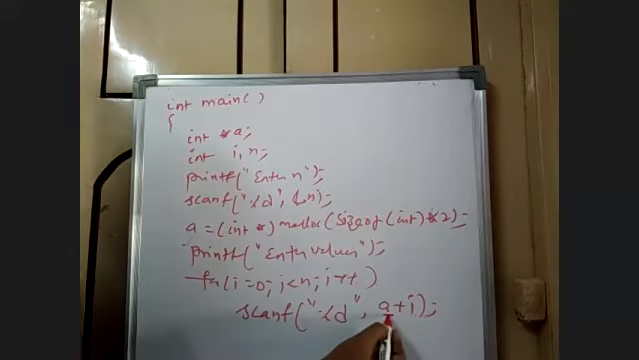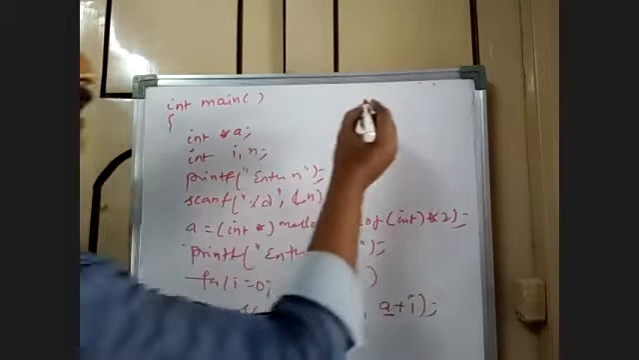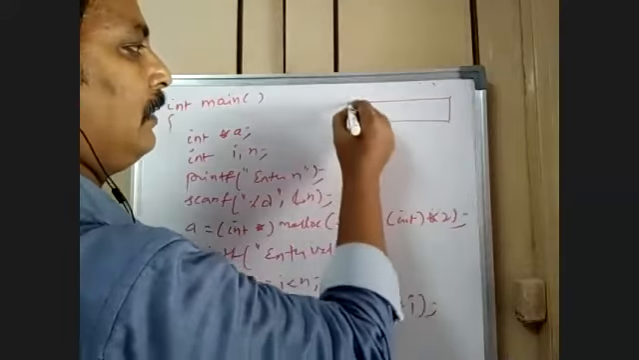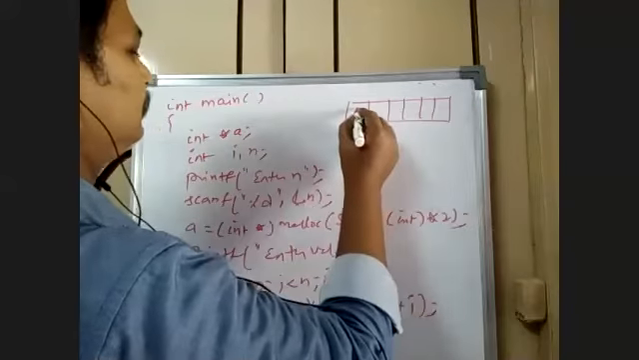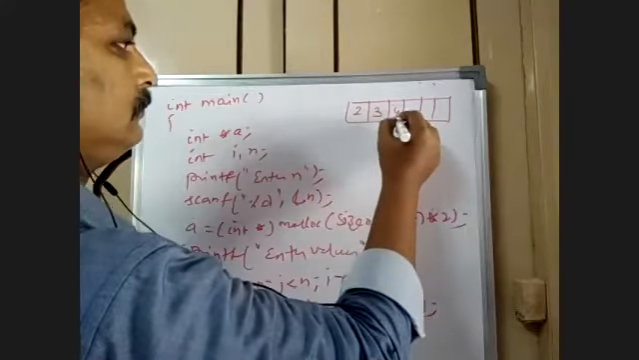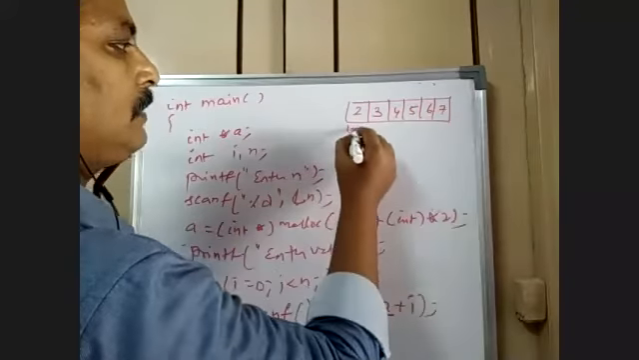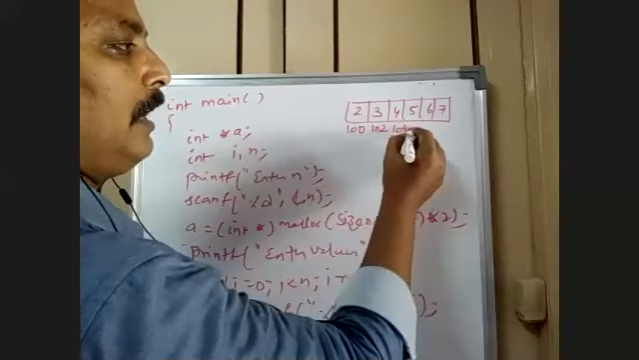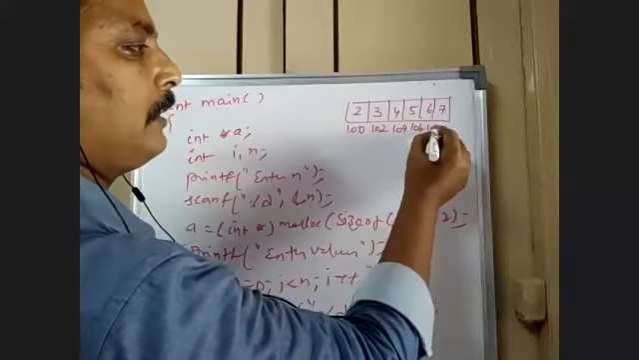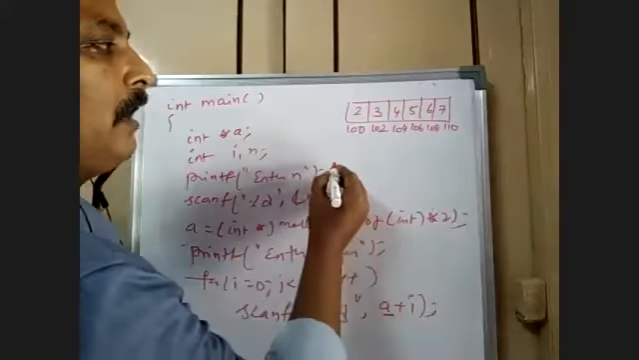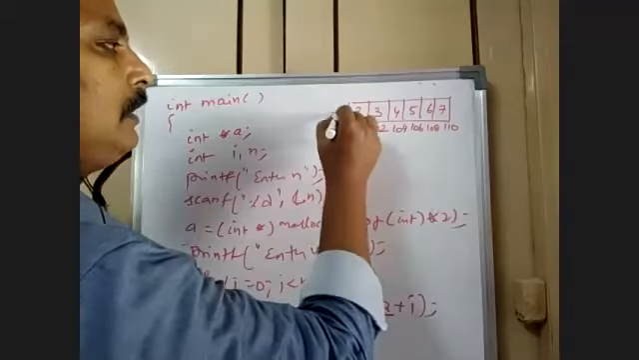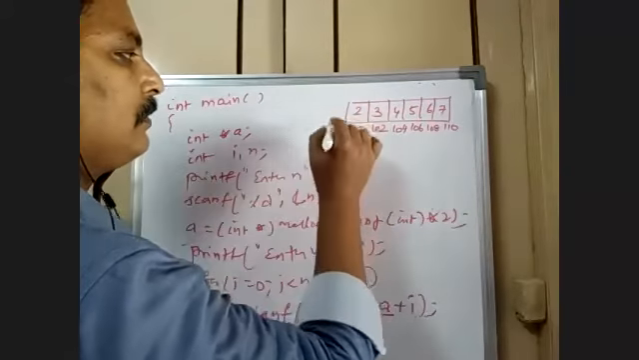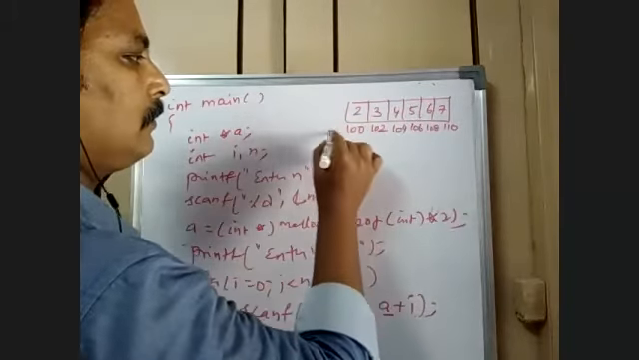From the base address, the ith address. So a is the base address. It means that whenever there is an array, suppose this is address 100. The next element will be at 102. The next elements will be 104, 106, 108, 110. Now a means this, to be more precise, the base address.